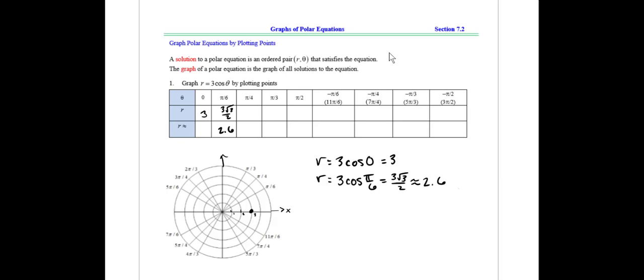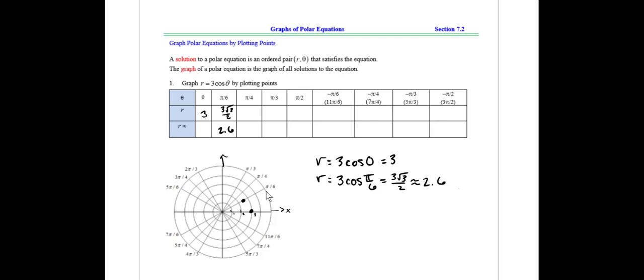So it says when we're at this angle, pi over 6, our distance from the origin is a little bit less. It's only a little more than 2.5, 2.6, right around here. So let me make that little mark. Maybe here. That's our next point. Notice that lies on the pi over 6 ray.